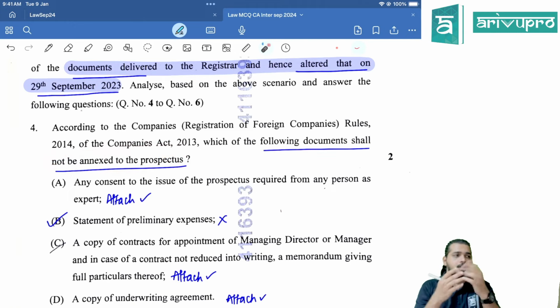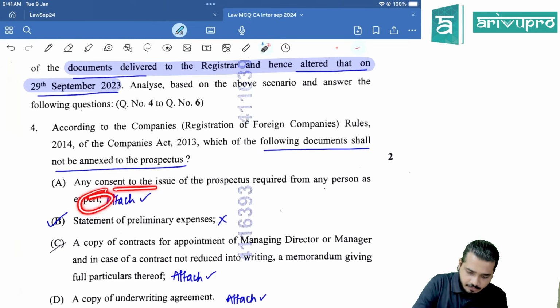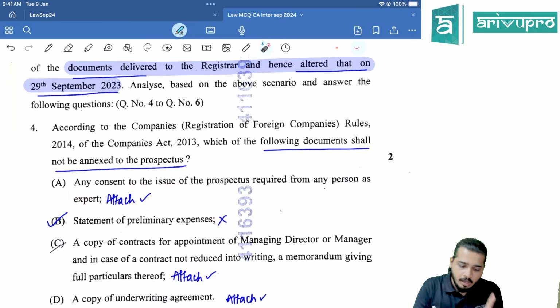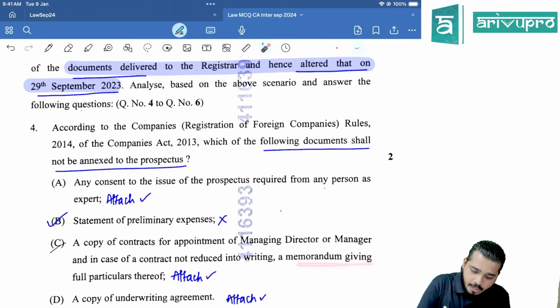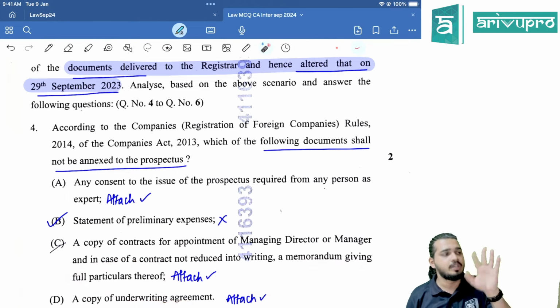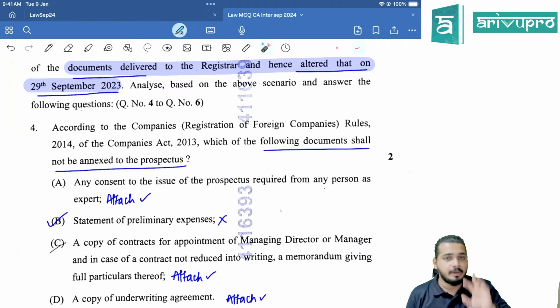When you are submitting certain documents, you have to annex. Annex means attach certain documents. They are asking which of the following is not supposed to be attached. Consent letter of the expert, yes, we have to attach. Preliminary expenses, we don't have to attach. Copy of contracts for appointment of MD, manager, or in case of a contract not reduced into writing, a memorandum giving full particulars, you have to attach. Underwriting agreement, you have to attach. So here the answer is B, the preliminary expenses statement, you need not attach.